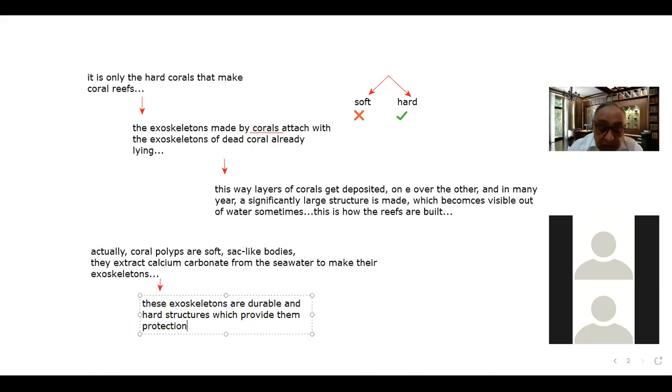This is about the corals, in brief: what the corals are. So have you noted down all these things? Can I move on to the next slide?